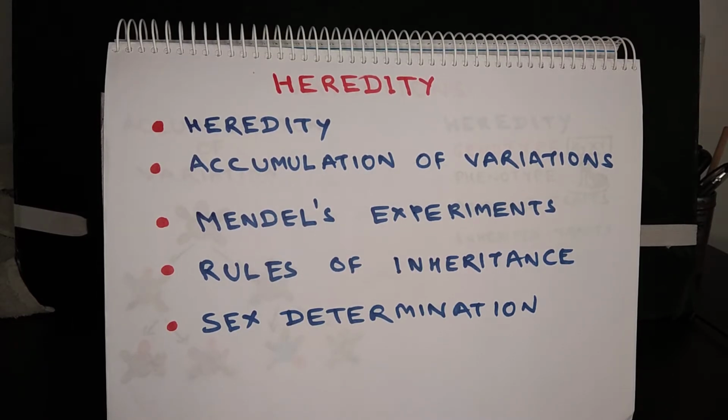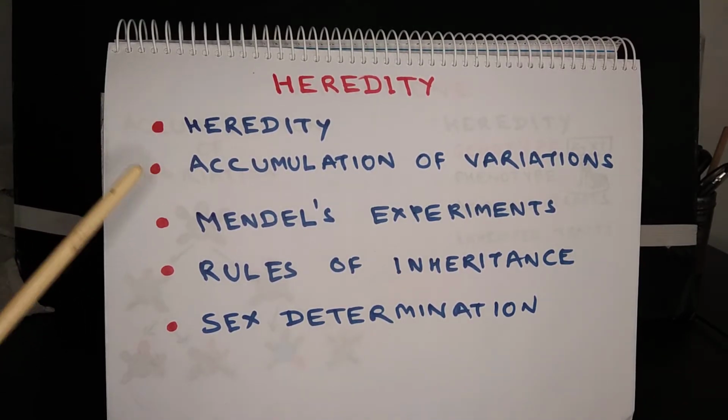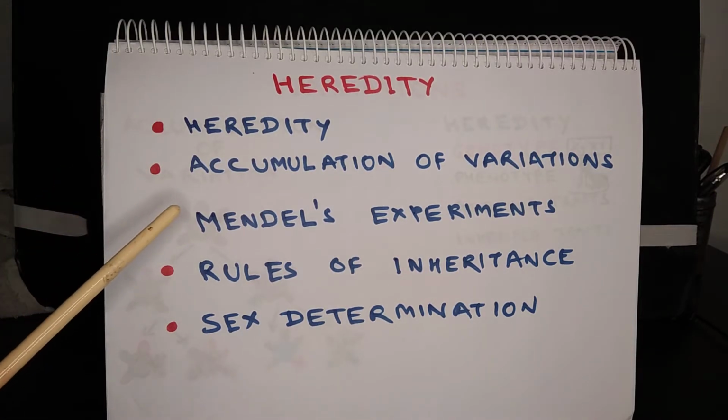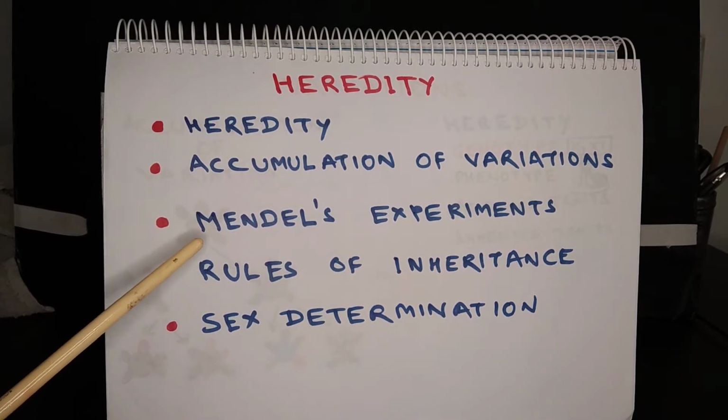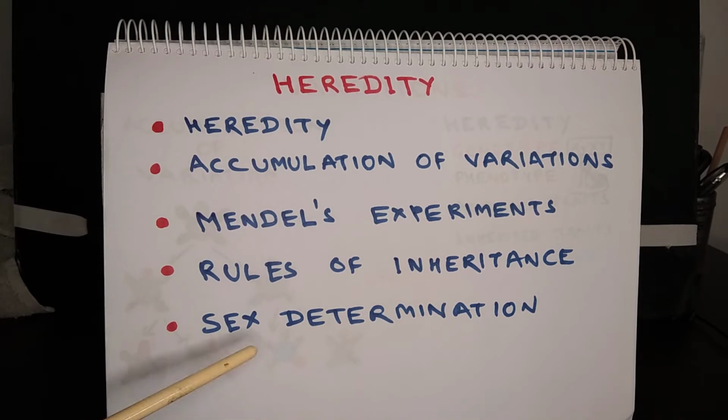In this video, I'll be talking about heredity. You'll be learning about heredity, the meaning of heredity, then about accumulation of variations, Mendel's experiment and the rules which Mendel derived based on his observations during those experiments. At the end of the video, we will be learning about sex determination in human beings.